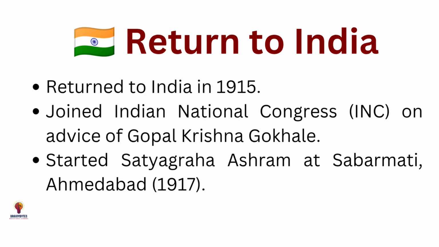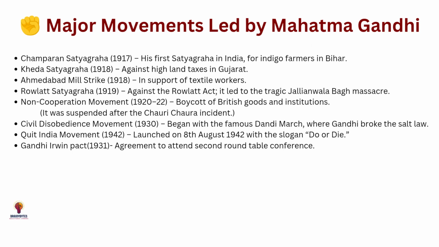Gandhiji returned to India in 1915, joined the Indian National Congress on the advice of Gopal Krishna Gokhale, and started the Satyagraha Ashram at Sabarmati, Ahmedabad in 1917. When he returned to India, he led many important movements such as Champaran Satyagraha in 1917, his first Satyagraha in India for indigo farmers in Bihar, and Kheda Satyagraha in 1918 against high land taxes in Gujarat.